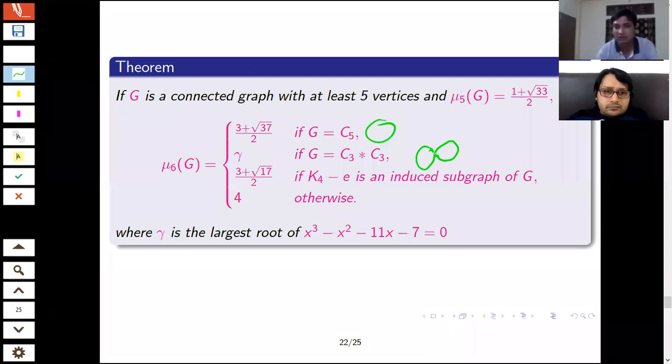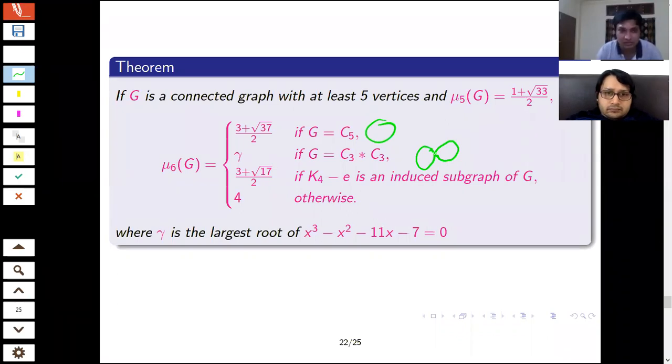Omega is the largest root of this particular equation. So again here, I could not find the exact one, so I avoided giving the numerical approximation. The largest root of this one will be mu 6. And for another possibility, if K4 minus an edge is the induced subgraph, then it is (3 plus root 17) by 2. And if none of these three are induced subgraphs, then it is 4 always.